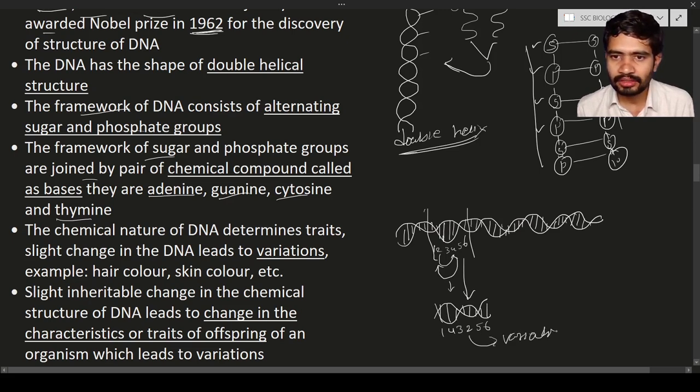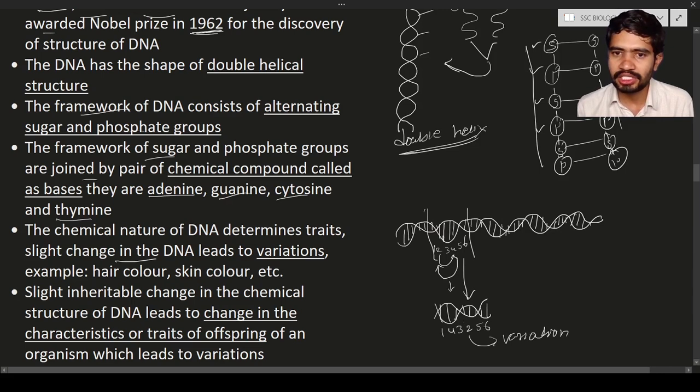So why will the variations occur? The variations will occur due to the change in the DNA. That is nothing but variation. So this is a slight change. Slight inheritable changes in the chemical nature of the DNA lead to change in the characters or traits of the offsprings. If the same DNA is transferred to the offsprings, the change will be seen in the offspring also.